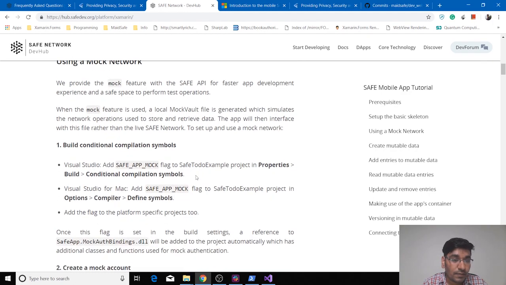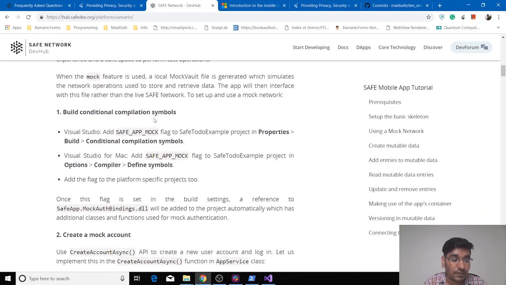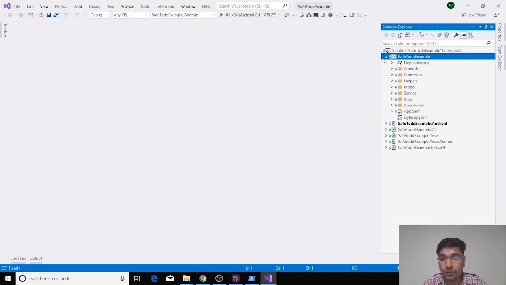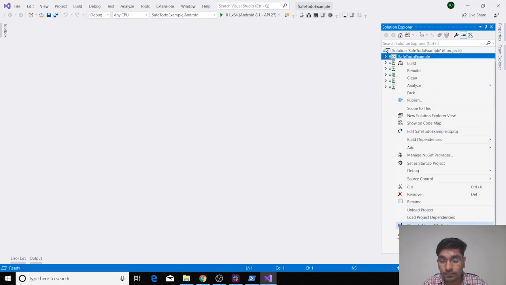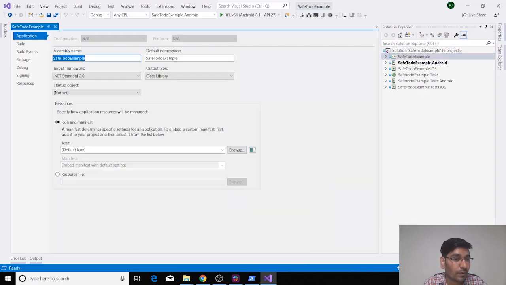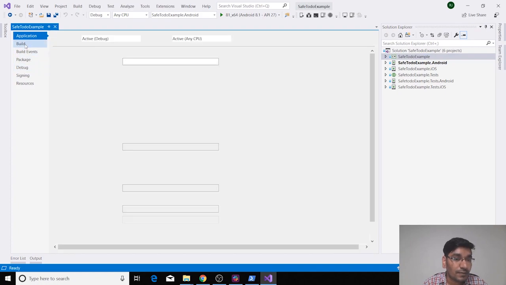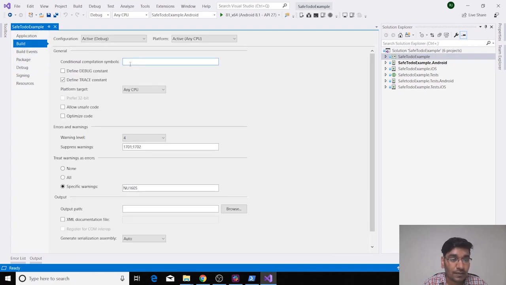The first step is adding a build compilation symbol in your project to use the mock APIs. If you don't use this flag, you will be using the actual network or the test network. So let's move back to Visual Studio and open the project properties, then go to Build, and you can add your conditional compilation symbol.